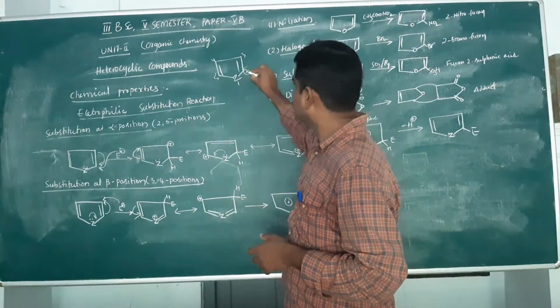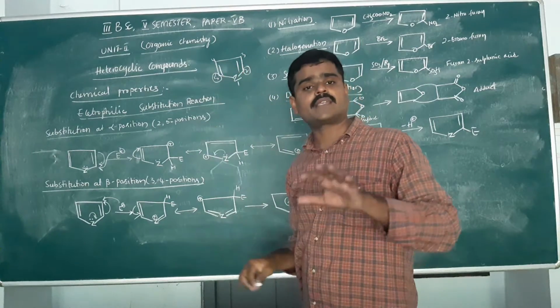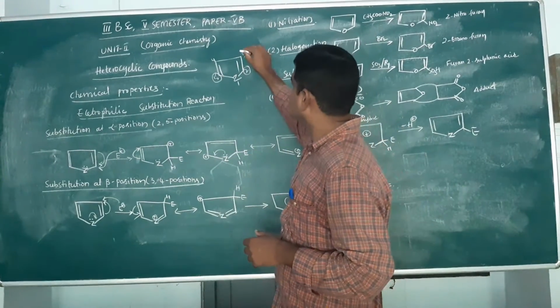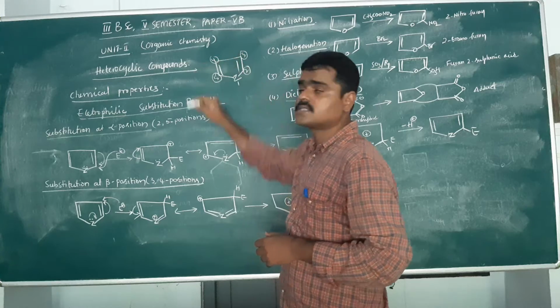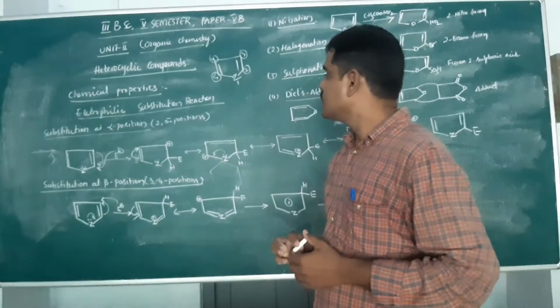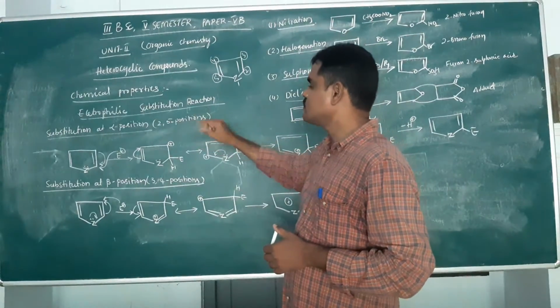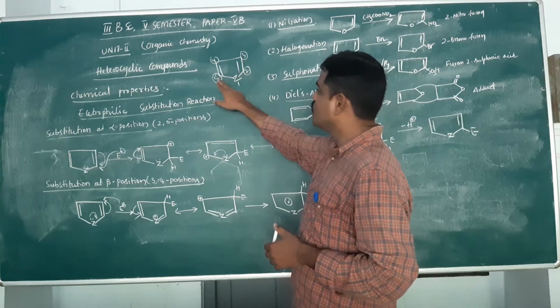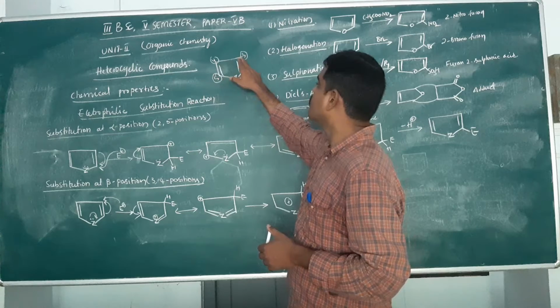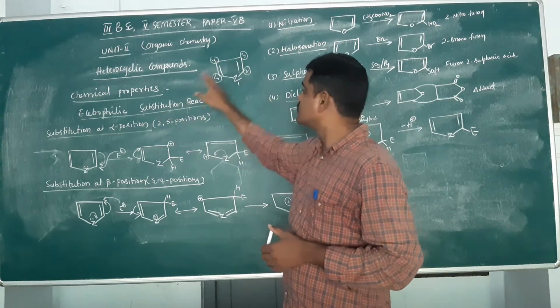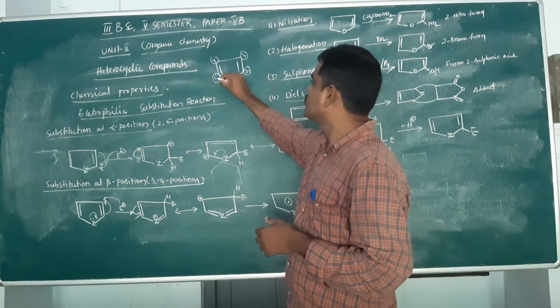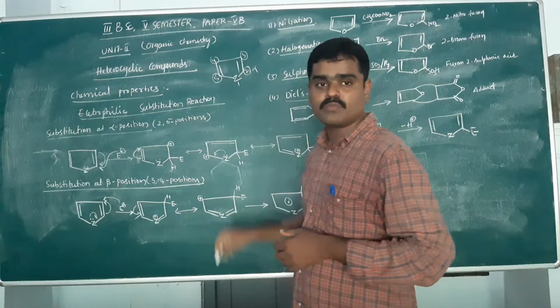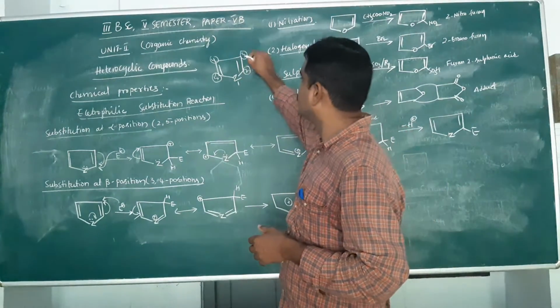Here, the second and fifth positions are similar, and the third and fourth positions are similar. So the electrophilic substitution may take place at either 2 or 5, or 3 or 4. The 2 and 5 positions are called alpha positions,